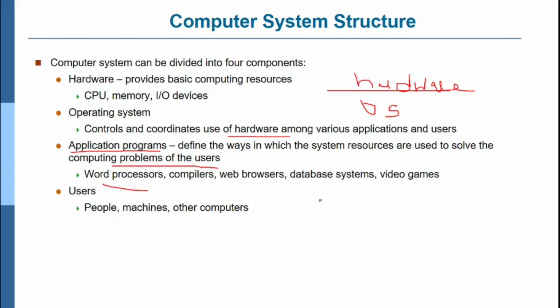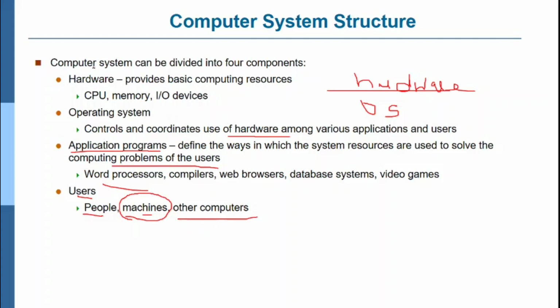An application program can be called a process also. And user: you can see here people, and a machine can be considered as even your embedded systems, like a washing machine, which is also a machine, and even your microwave oven. For all those to work properly, the operating system is a must and needed. So, other computers.